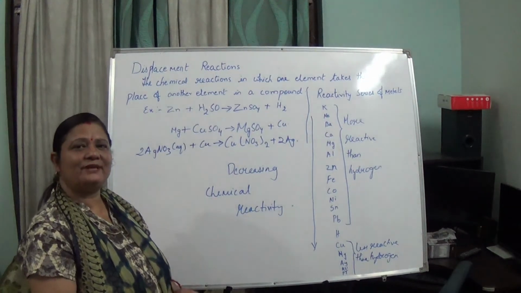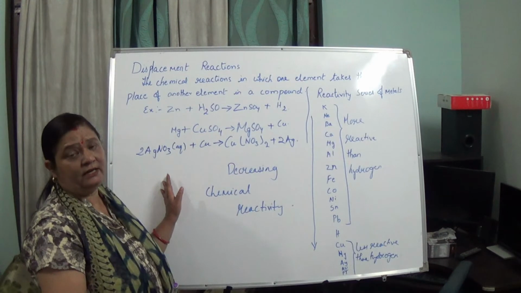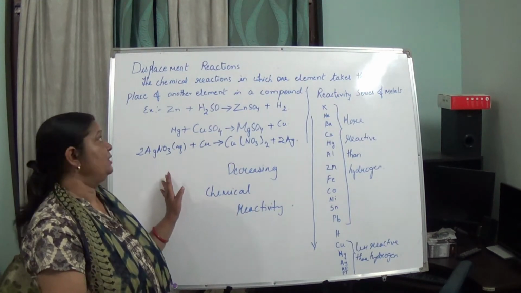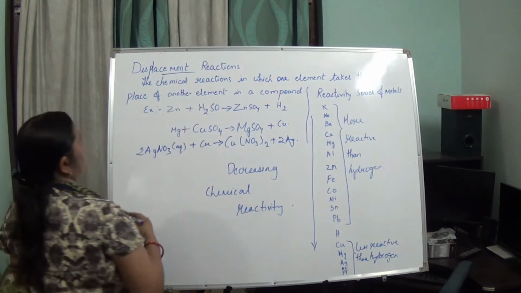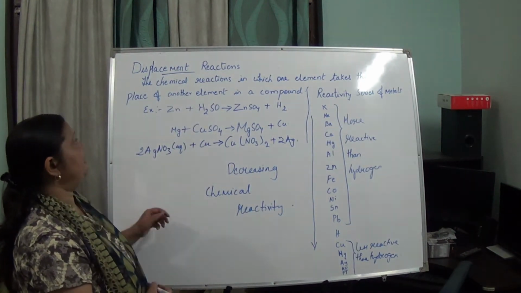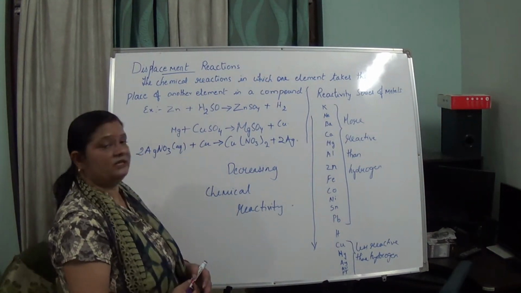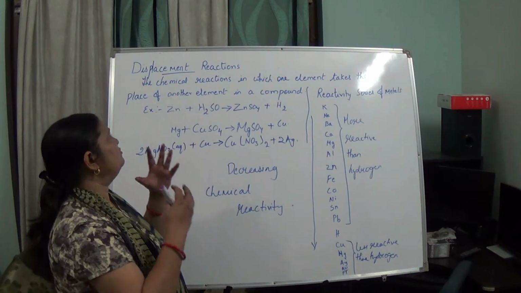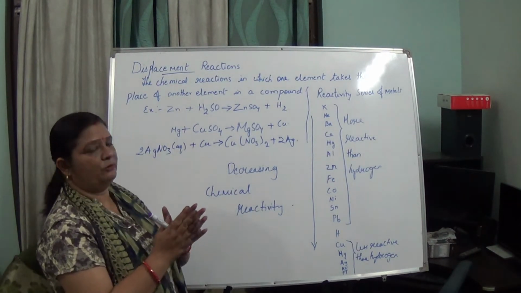Hello students, today we are going to cover two topics, that is displacement reaction and double displacement reaction. So first we will be seeing what displacement reaction is. The chemical reactions in which one element takes the place of another element in a compound is known as what? Displacement reaction. So the word itself, displacement, means what? It is moving away from its place.